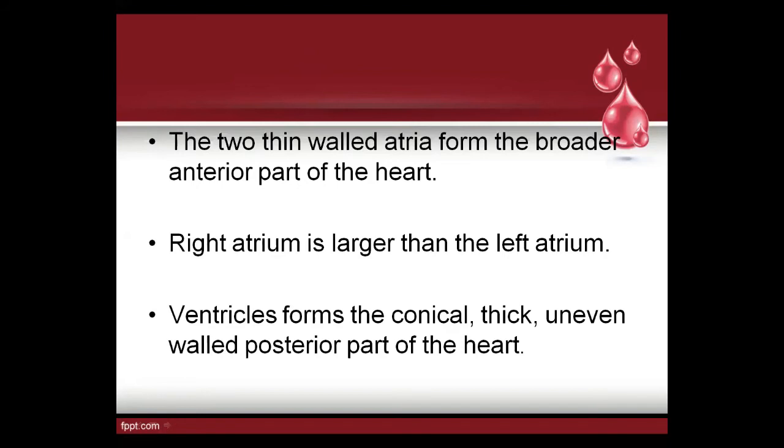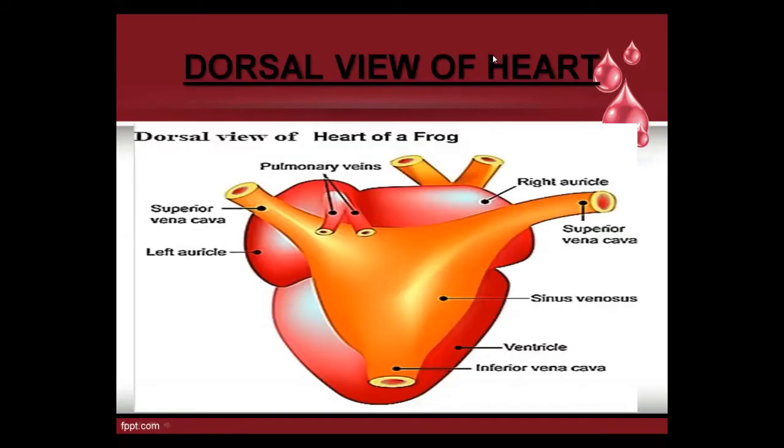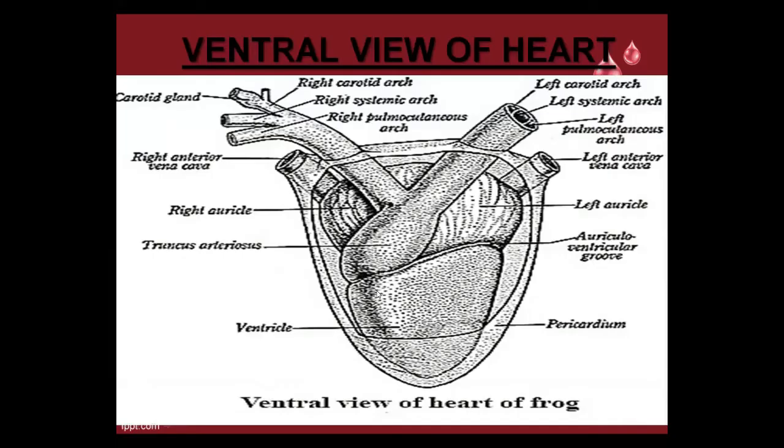Now, again, I am showing the dorsal view of the heart of the frog. You can clearly observe the sinus venosus, triangular in shape and thin walled. Then this is the truncus arteriosus, a very clear picture, and you can see its two main branches, which are further divided into three main branches: carotid, systemic, and pulmocutaneous. These three main branches of the truncus arteriosus form the arterial system of the heart of the frog.